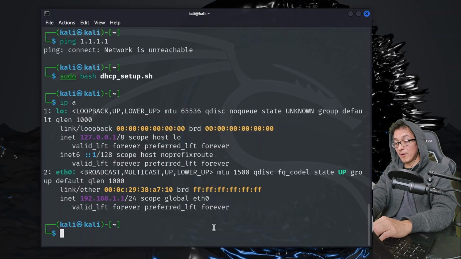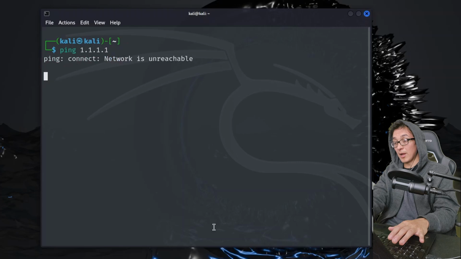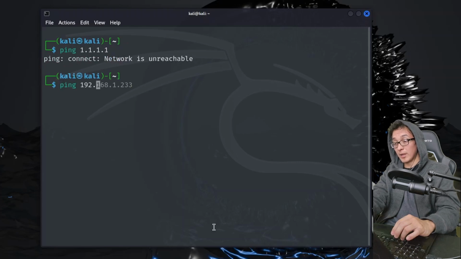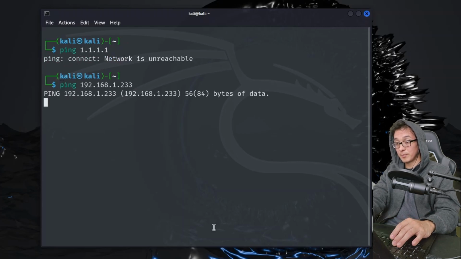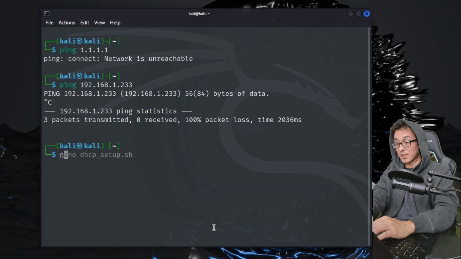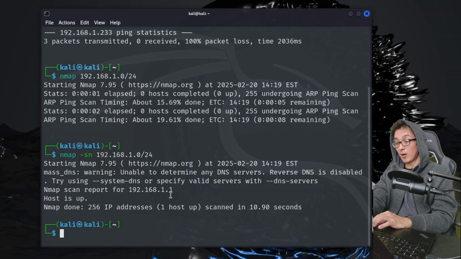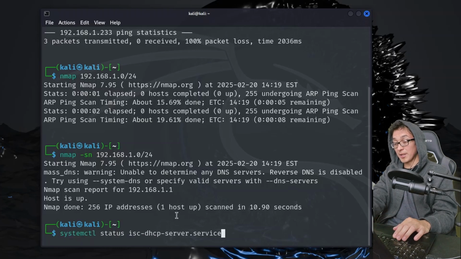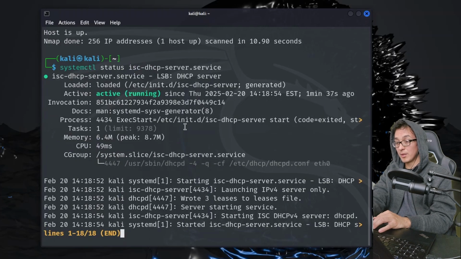Okay, now that we have our IP set, we cannot ping the outside world. We cannot ping my host machine. And if you do an nmap scan on our current subnet, you will see that our Kali machine is the only host that is up. Scan 256 possible addresses, only one host is up, okay? Now also notice after running that script that the status of our DHCP server is active. So now the service is ready to assign static IPs.